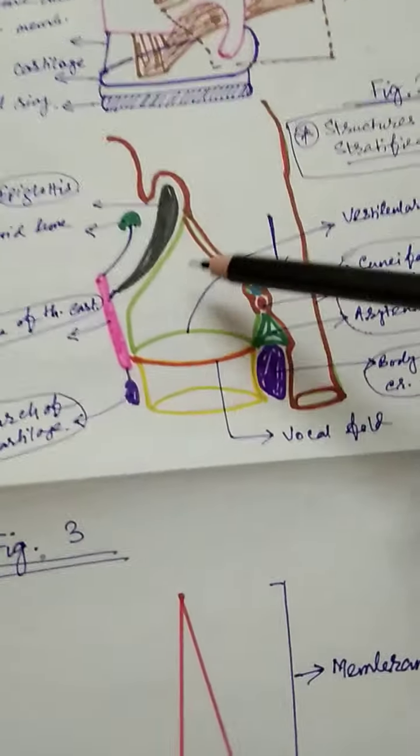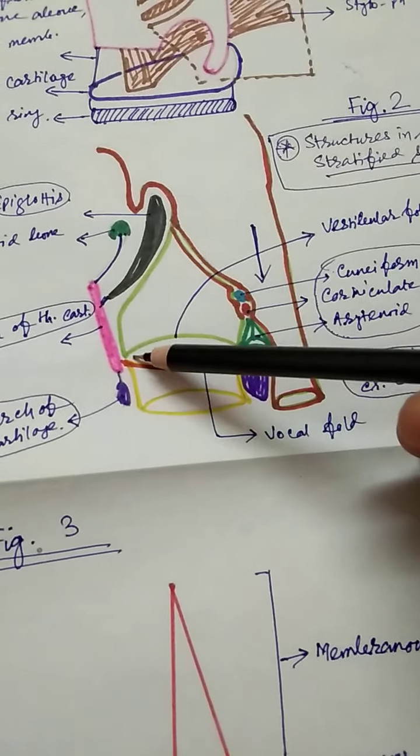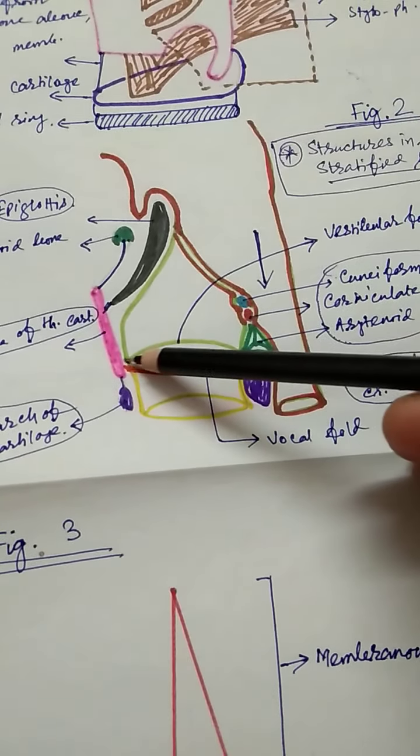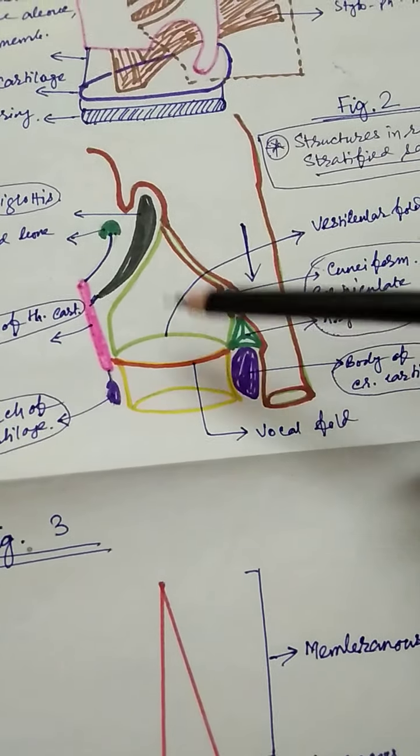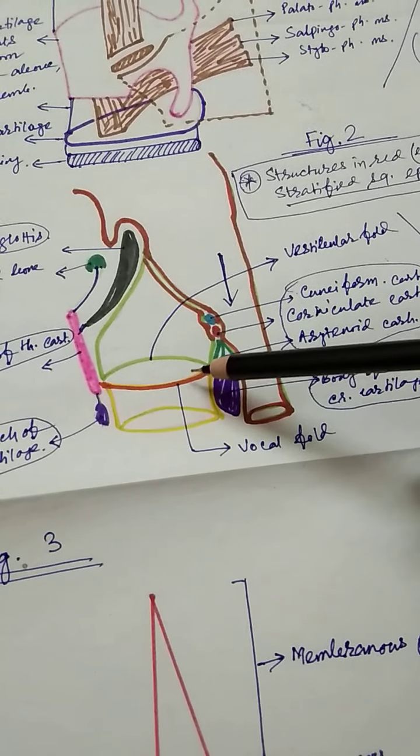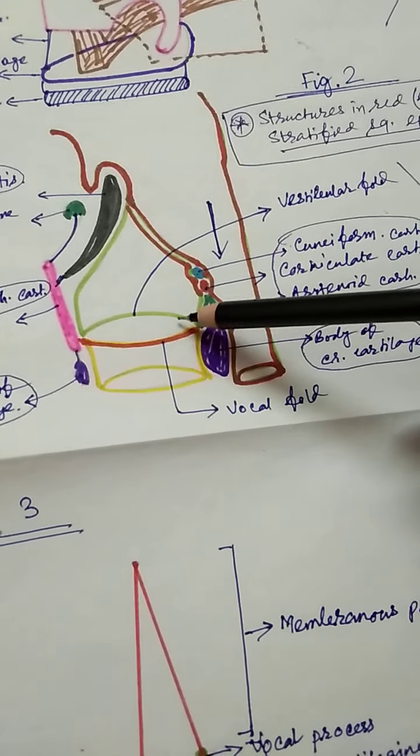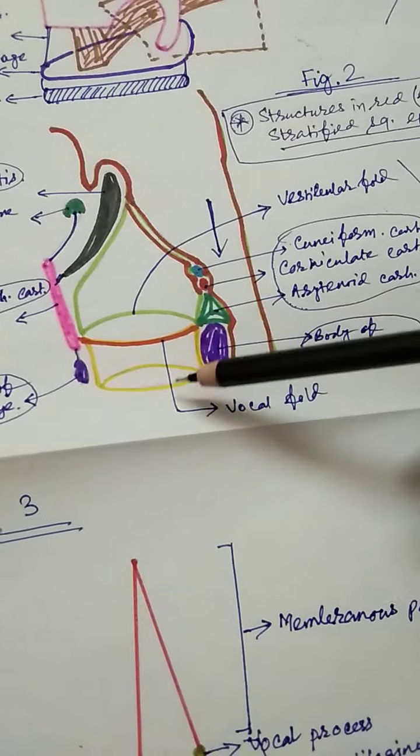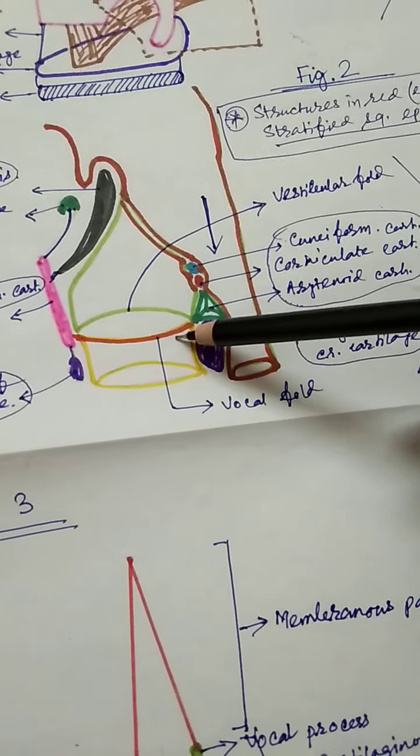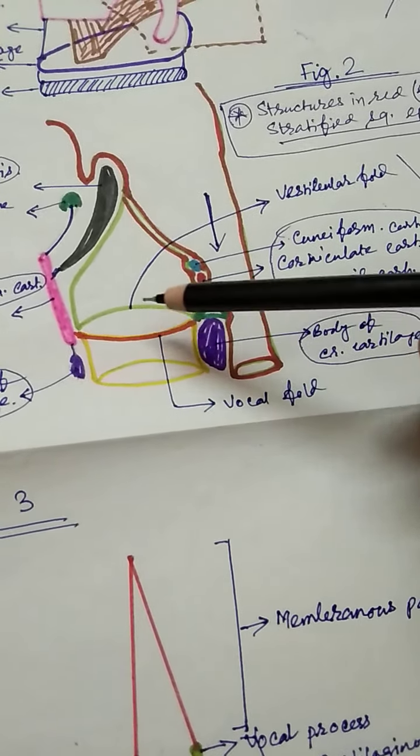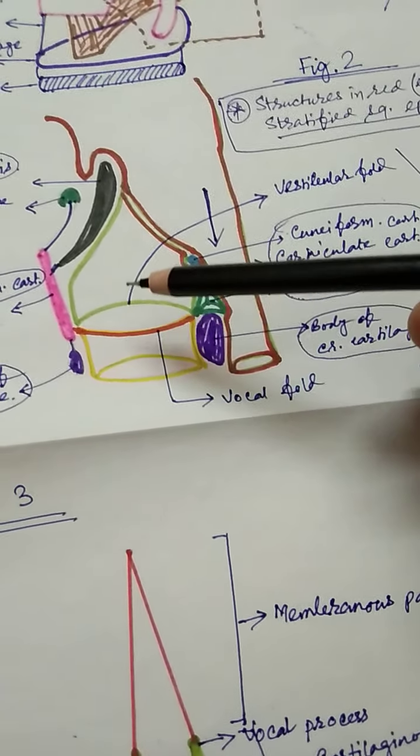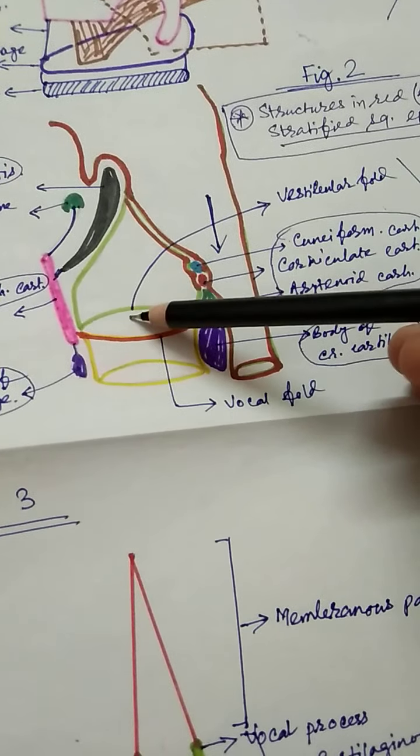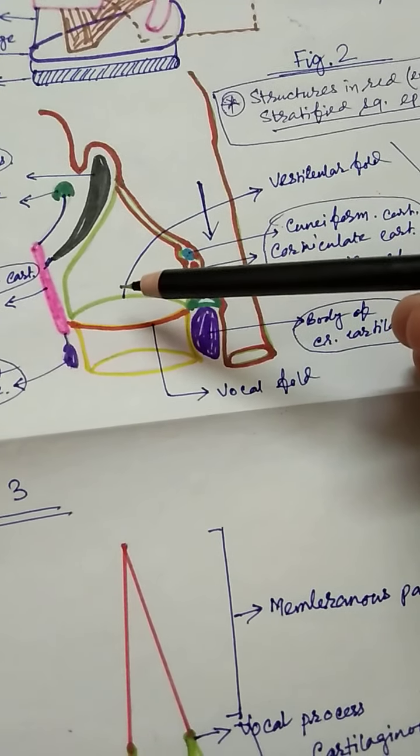So here in this diagram, what you can see, this is the thickening of the membrane. From above the membrane is coming, so here this is the vestibular fold, and from below there is a membrane thickened. This is the vocal fold. So vestibular fold and the vocal fold. The mucous membrane passes over the thickening of the membrane to form the fold. This is the upper pair of folds along the midline, called the vestibular fold.